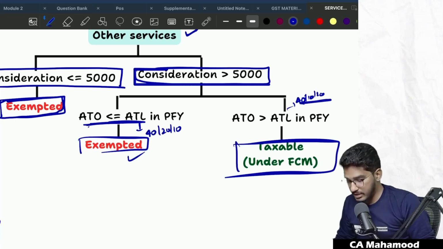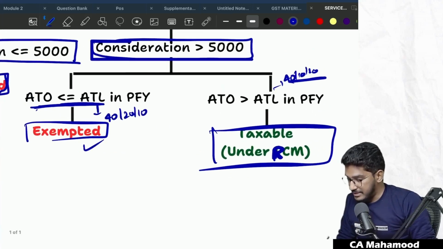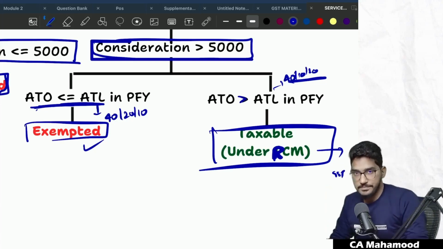These are not under forward charge mechanism. These are actually under reverse charge mechanism. Sorry guys, one small correction here. For the last category, where the aggregate turnover is more than the applicable threshold limit in the preceding financial year, they are taxable under reverse charge mechanism. The business entity is required to pay the GST to the government under reverse charge mechanism.